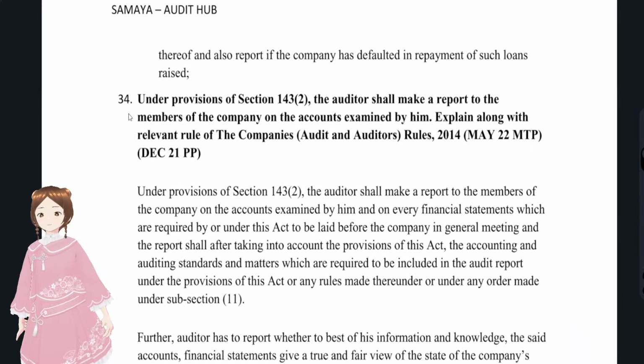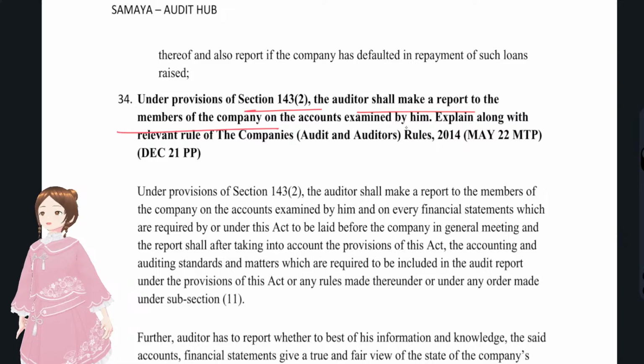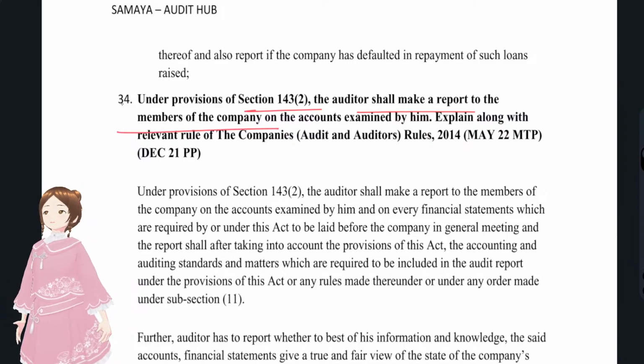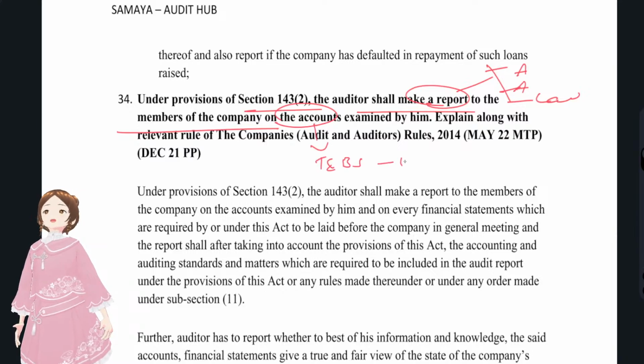Now we'll see our next question, that is question number 34. Under the provisions of section 143, the auditor shall make a report to the members of the company on accounts examined by him. You see, this is what we have already discussed, right? This is again a repeated question. The audit report has to be as per professional, auditing and accounting standards, and as per laws. And the financial statements, the accounts that were maintained, need to give a true and fair view: balance sheet, P&L account and cash flow statement, the same thing which we have discussed earlier, right?